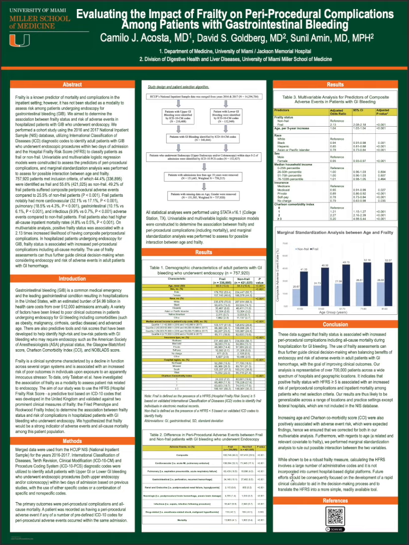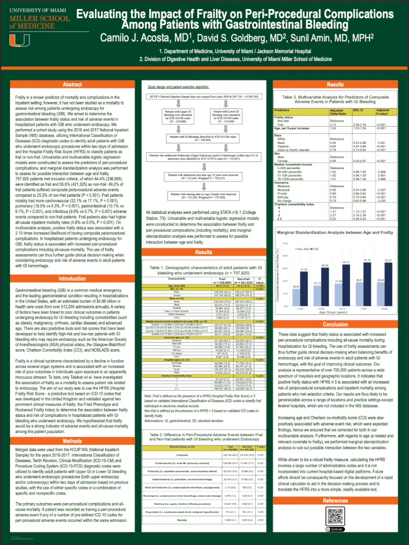Frankly, there isn't much in the literature, and only a few studies have looked at frailty associations with GI-related diseases and procedures. In fact, there's only been one study to date looking at the association of frailty as a way to assess patient risk related to endoscopy. In this investigation, Talbot et al. showed that compared to age and Charlson Comorbidity Index, frailty status was a better predictor of colonoscopy outcomes in older adults. In our study, we aim to use the Hospital Frailty Risk Score to determine the association between frailty status and complication risk in hospitalized patients with GI bleeding who underwent endoscopy. Our hypothesis was that frailty would be a strong indicator of adverse events and all-cause mortality among this patient population.